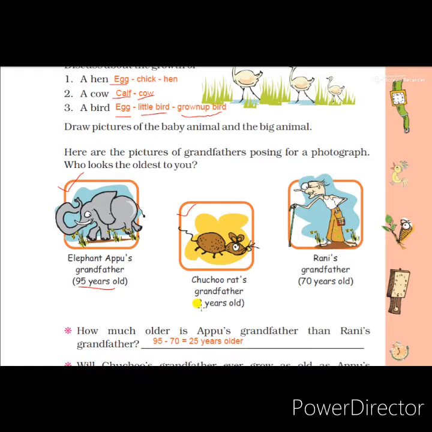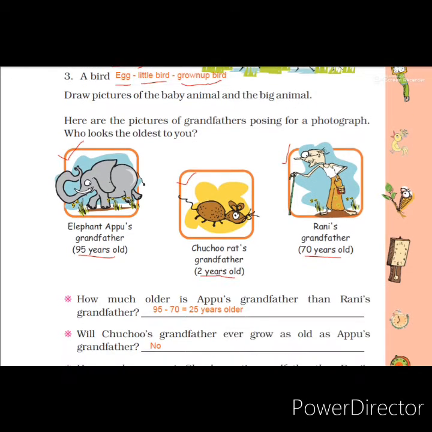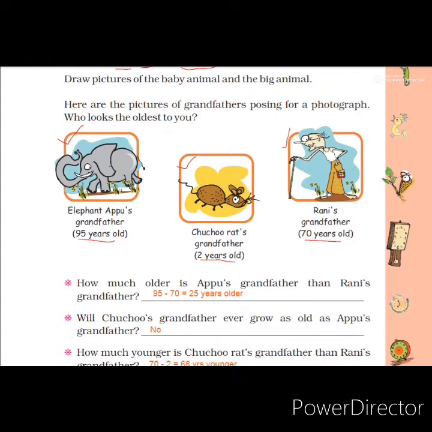He is 2 years old. And the third one is Rani's grandfather, 70 years old. See how short a period Chuchu Rat's grandfather has, only 2 years, but the elephant's grandfather is 95 years, and Rani's grandfather is 70 years. This also shows the different lifespan of different animals or living beings.